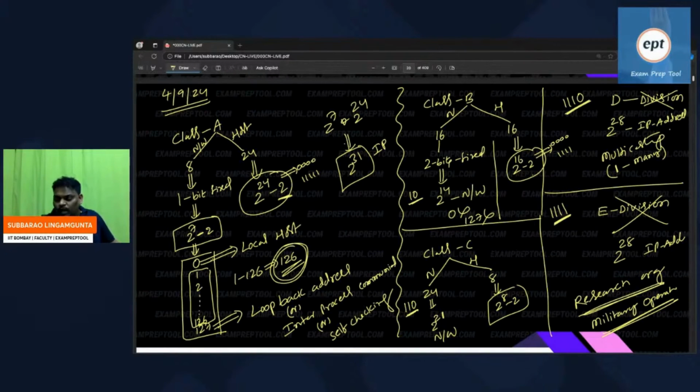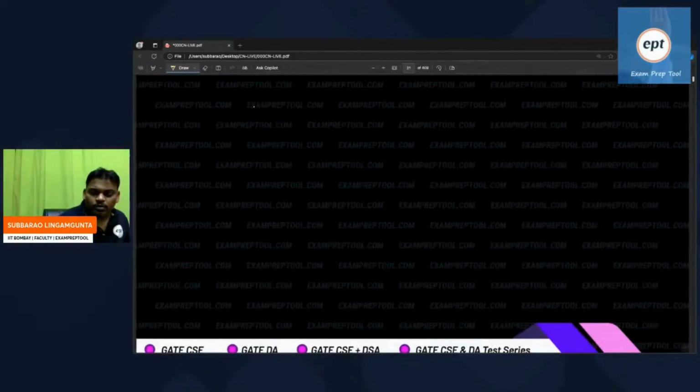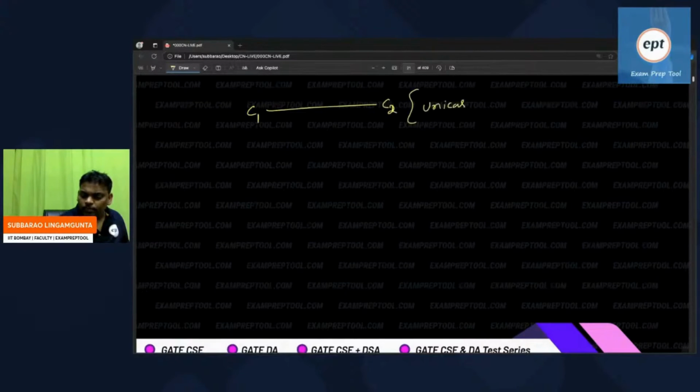I will draw those diagrams also. See this one. One computer is sending a message or mail to one more computer. This is called unicasting.